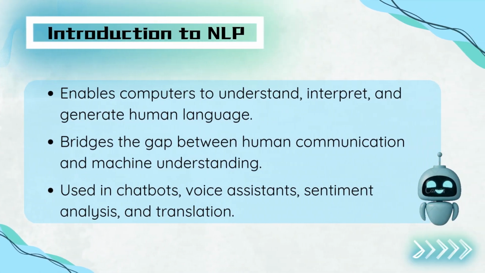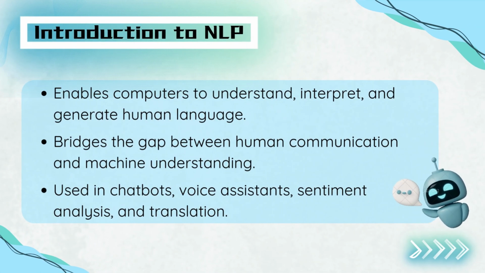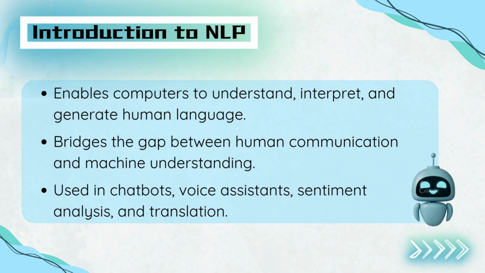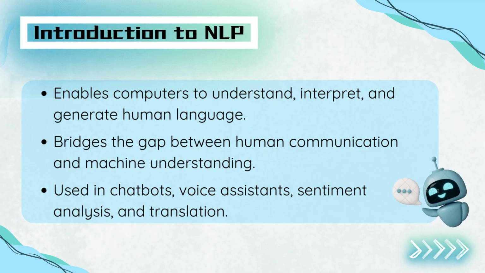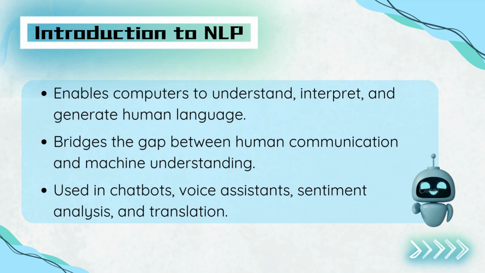Before we dive into machine translation, let's first understand NLP, or natural language processing. NLP is a branch of artificial intelligence that enables computers to understand, interpret, and generate human language. It's what powers voice assistants like Siri and Alexa, chatbots that assist you online, sentiment analysis tools that gauge opinions, and of course, translation systems. Essentially, NLP bridges the gap between human communication and machine understanding, making interactions with technology feel more natural.